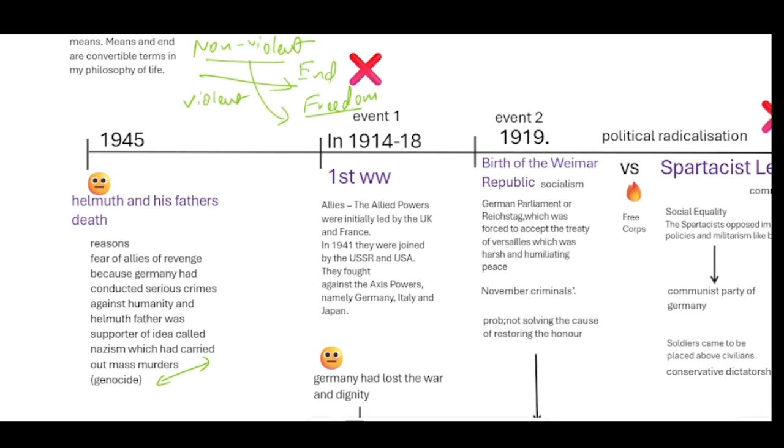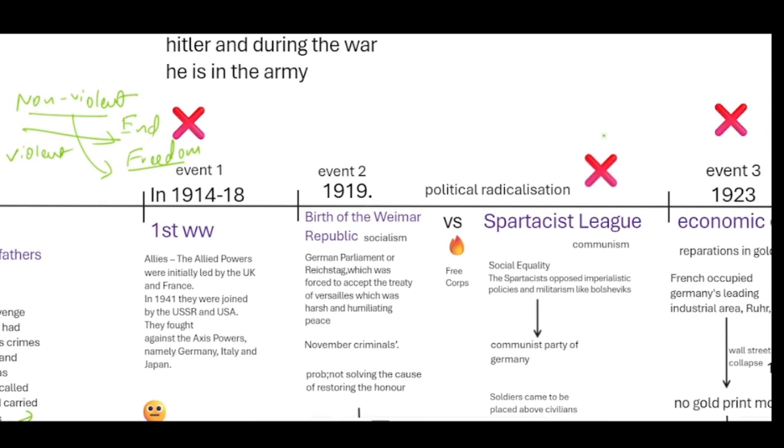Later we saw that if an idea has to be formed in any person's life or any people's life, there will be events: event number one, event number two, event number three. That is how one reaches an idea. In the same way, Nazism is an idea, and the German citizens approached Nazism because of some events which happened in their life.